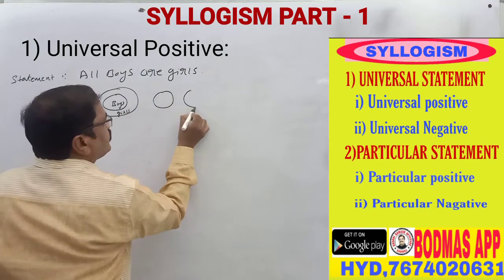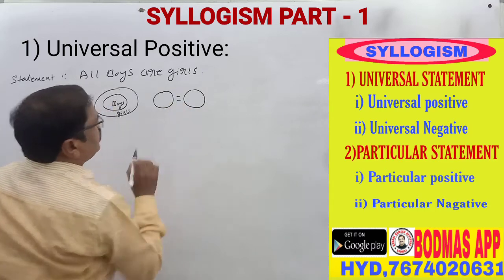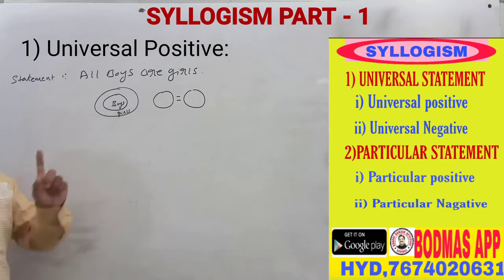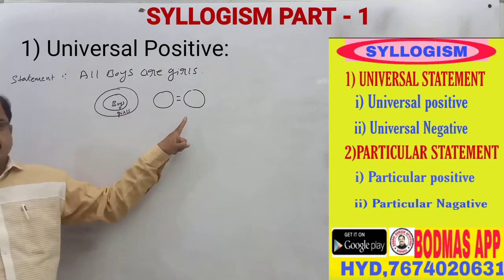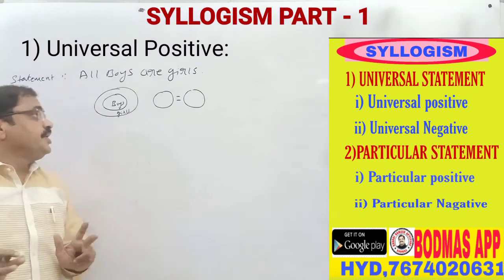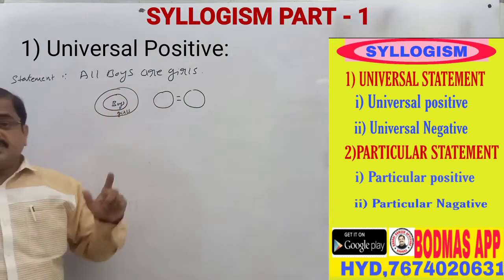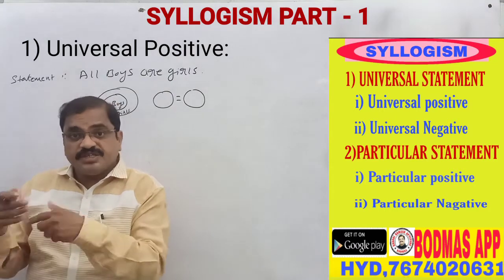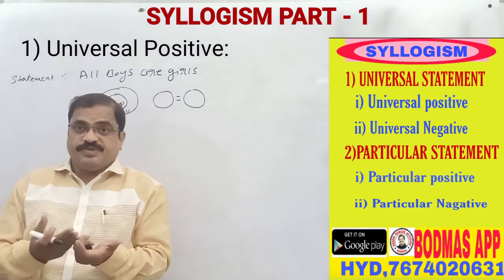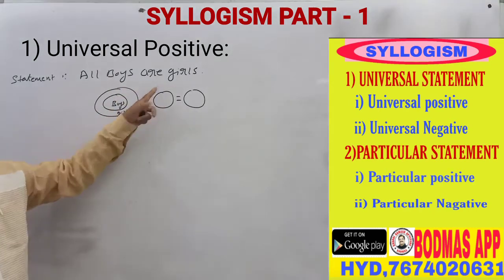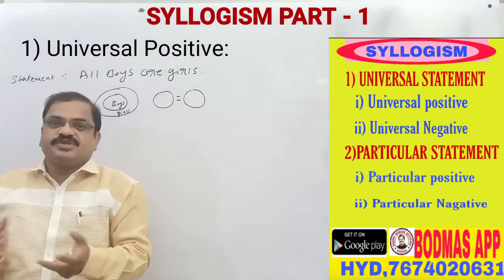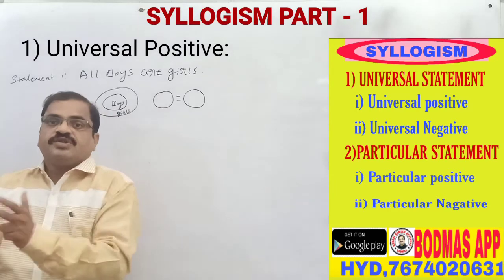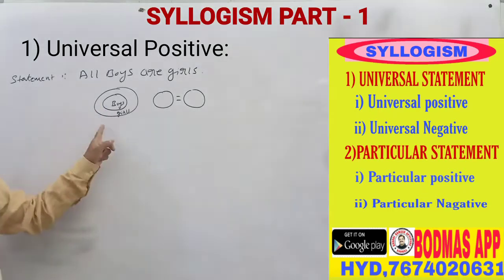All boys are girls can also be seen like this: this is the boys, this is the girls. It means all are equal, all boys equal to all girls. Mostly this figure is the dominant one, though sometimes you have to imagine it like this also. Okay, no problem. What are Venn diagrams? Venn diagrams are imaginary figures. There is no physical shape; we cannot actually expect all boys are girls. That is why we have to imagine with Venn diagrams. We can see the logic, and for that only the Venn diagram is given.